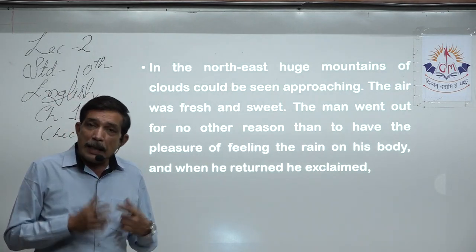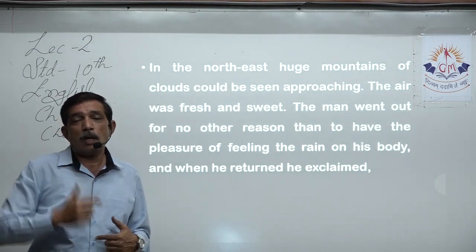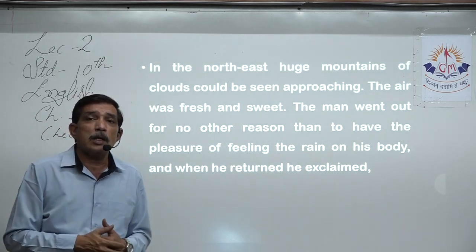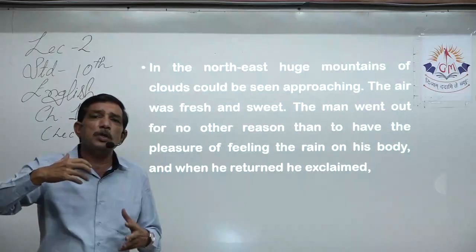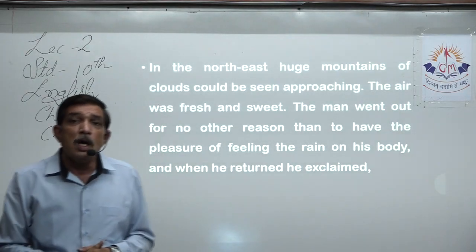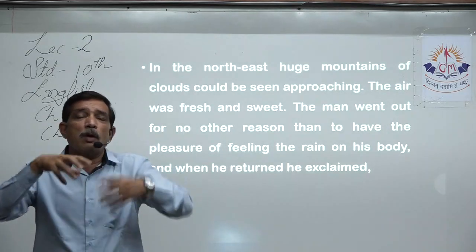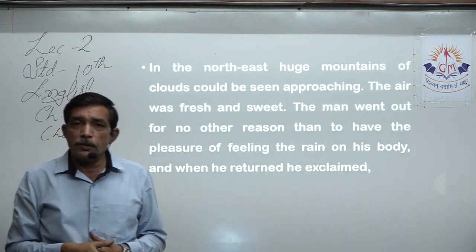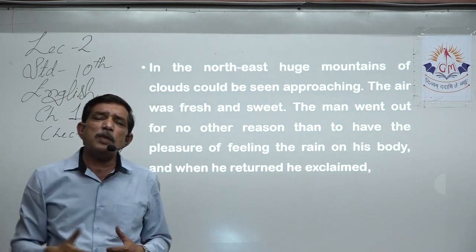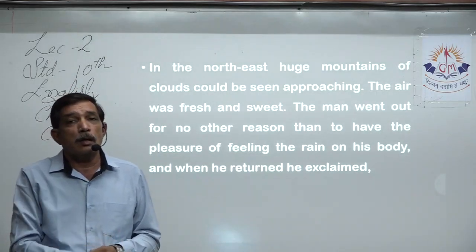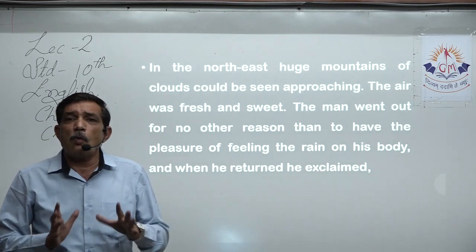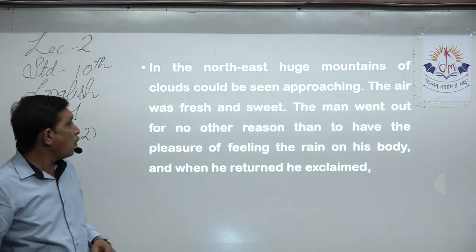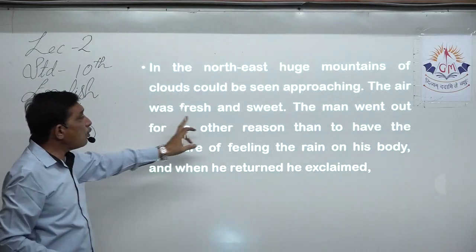Now, Lencho had predicted that the clouds come from the northeast, so now he must have gone outside and seen mountains and mountains, that means huge size clouds, big clouds, as if towering and on top of each other. The clouds can be seen coming from that direction. It's a figure of speech, but mountains and mountains means huge grey colored clouds filled with water vapor are coming, marching towards their house and covering that entire valley.